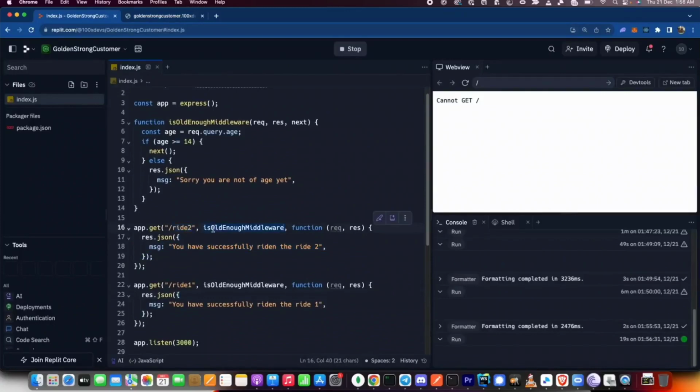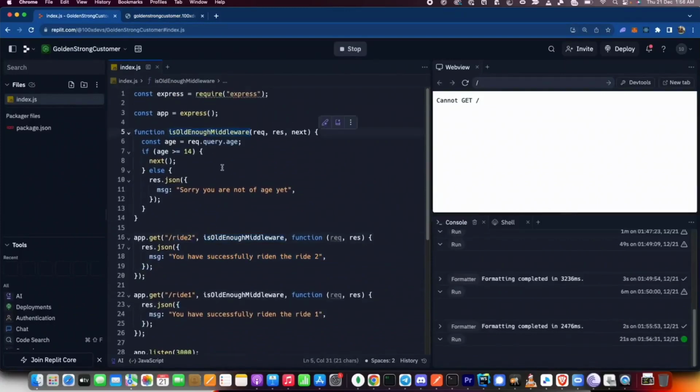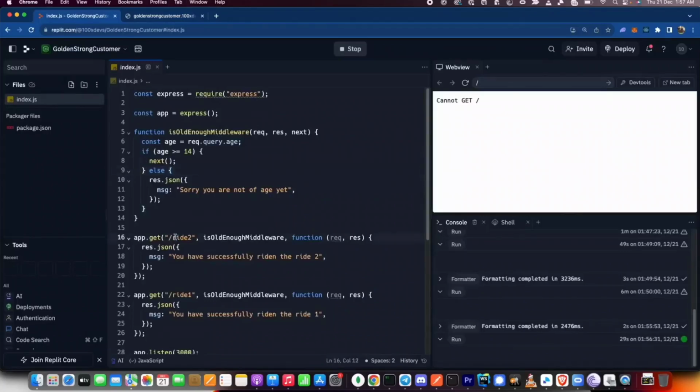This logic has been delegated to the middleware, and the middleware is doing its thing. It basically means whenever you hit this request, where does control reach first? It reaches here, कि अच्छा भाई ride to is being accessed. Number one, control will reach here, and hence the check happens. If the check succeeds, next gets called, control reaches here, and then you return back to the user this. Cool. That's a high level of how you would build a basic application using middlewares.